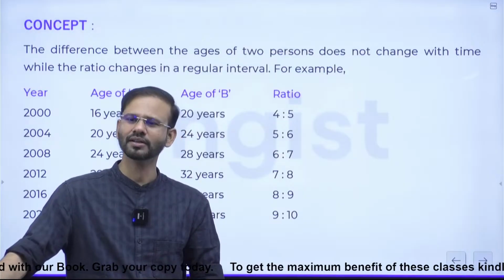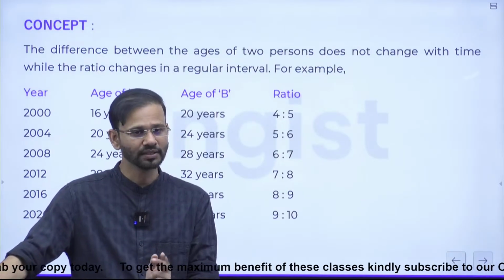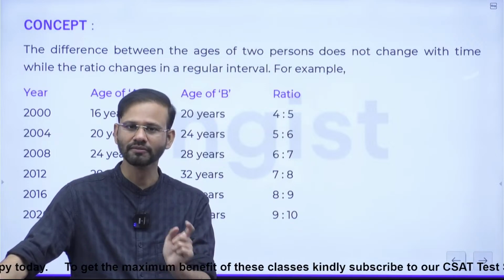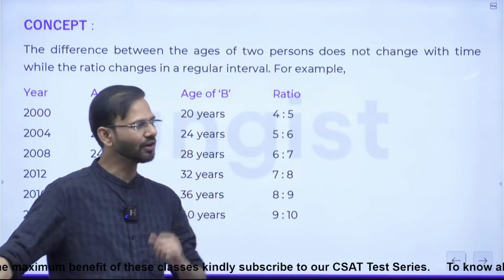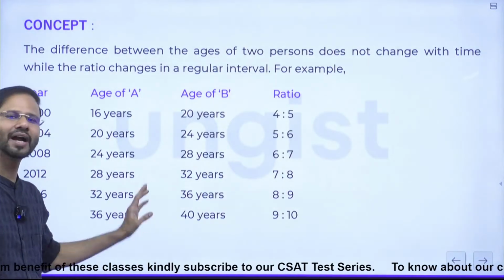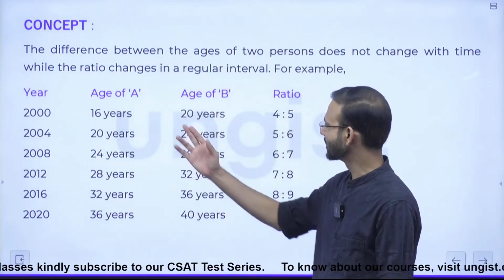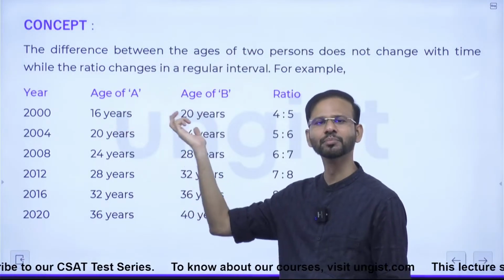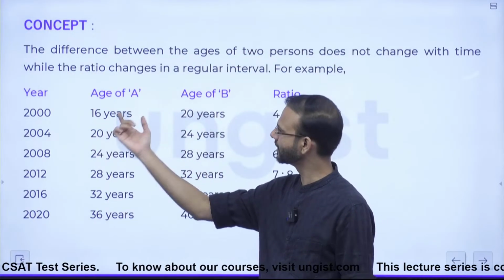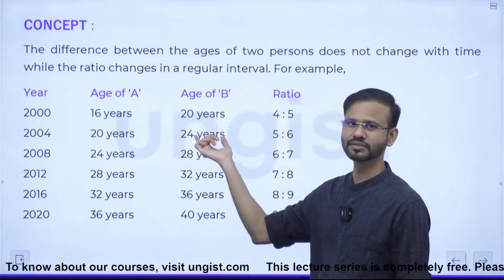Correct, everybody? So the difference between the ages of two persons does not change with time, but the ratio between their ages will change at regular intervals. Okay, everyone? And now look at this relationship and look at the property of ratio. So guys, in 2000 I have assumed there are two persons, let's say A and B, right? In 2000 the age of Mr. A was 16 years and the age of Mr. B was 20 years, all right?